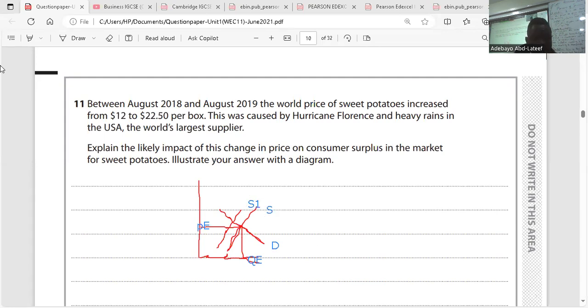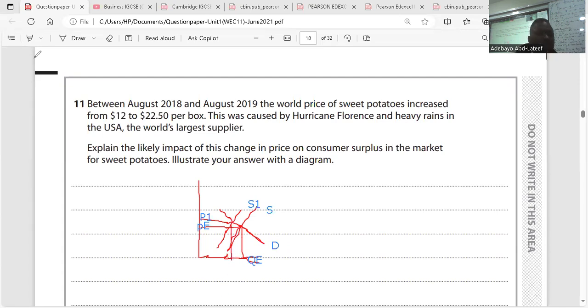Then there's going to be a new price, an increase in price, at P1. I believe you should draw better than this anyway, because you're going to use your pen. So that's the new price at P1. Then we're going to have the new quantity at this point.